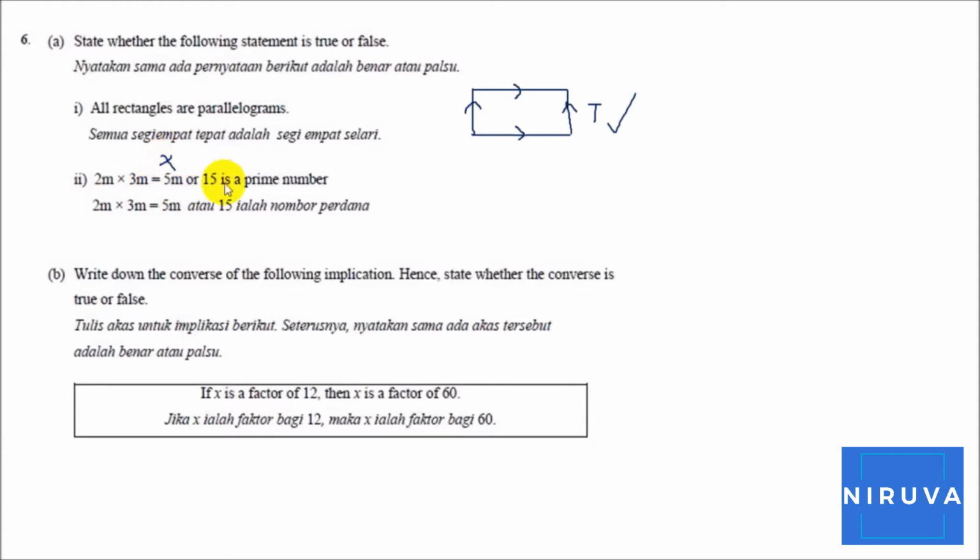Number 2, 2m times 3m equal to 5m. It is a false statement. Or 15 is a prime number, which obviously it is not a prime number, so it is a false statement because it can be divided by 3.